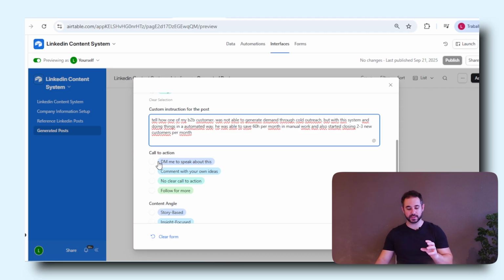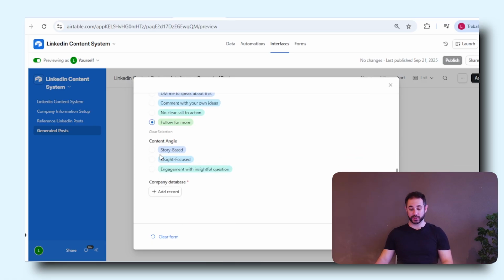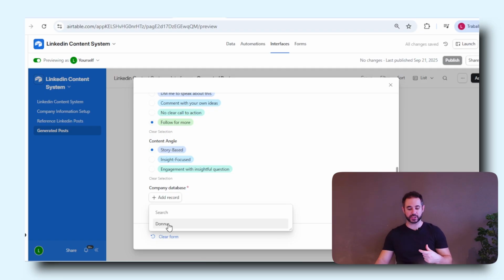I'm choosing the CTA that we want to close, the call to action that we want to use at the end of the video. So maybe follow for more, right? Some soft call to action. And then we're going to use some story-based posts to have a nice storytelling in there. And I'm going to choose from which company this post belongs to, right? So this is Donnu, my own company.